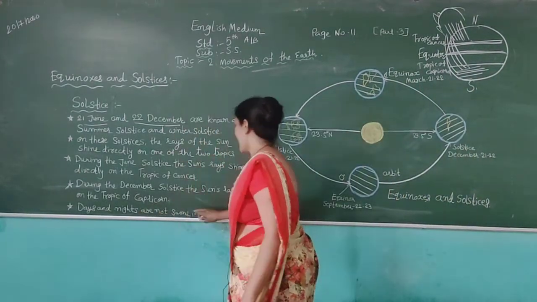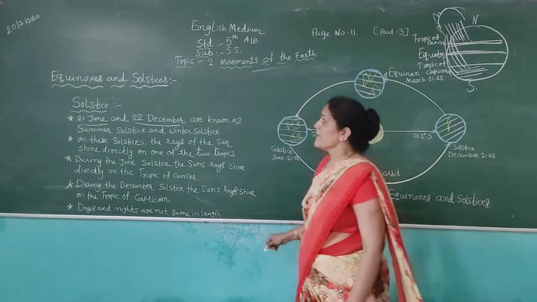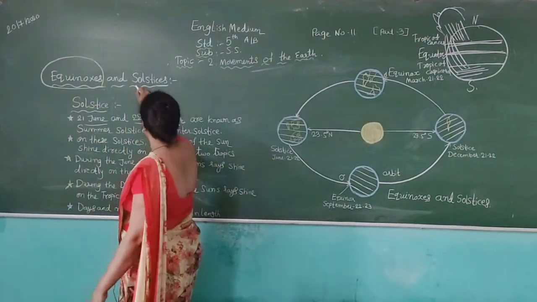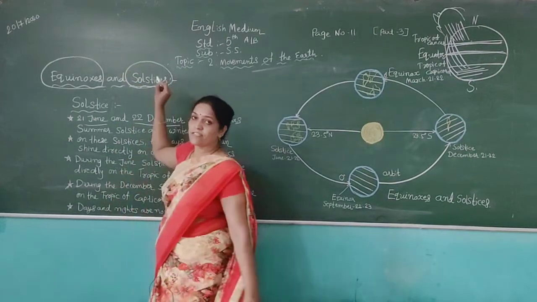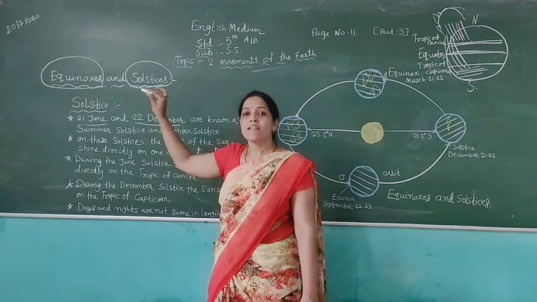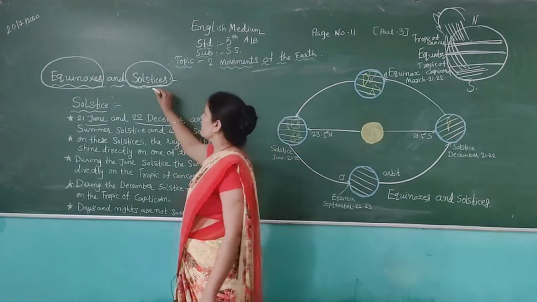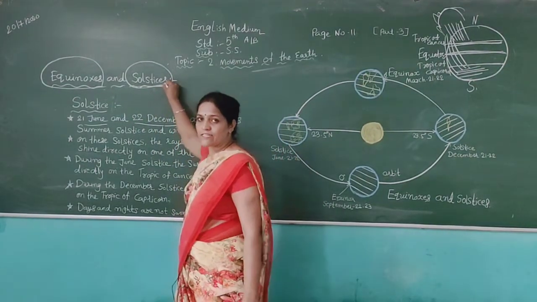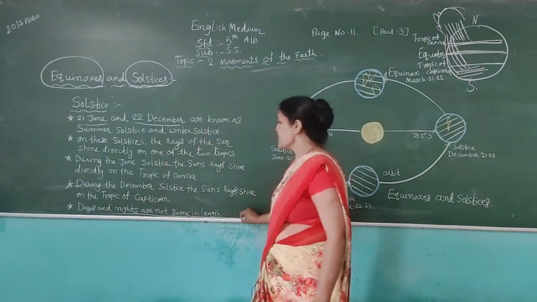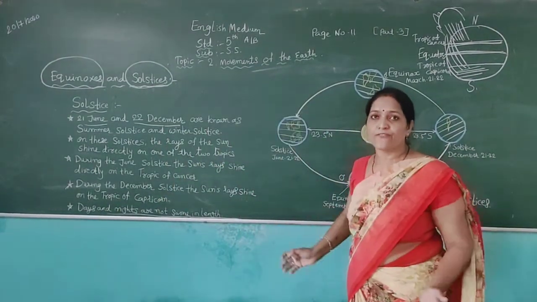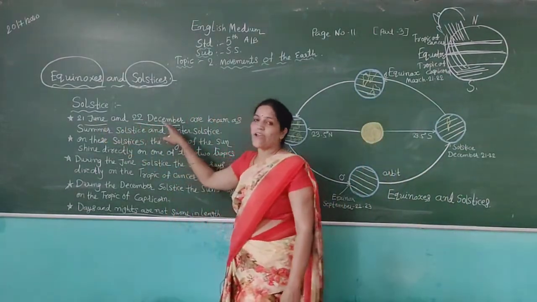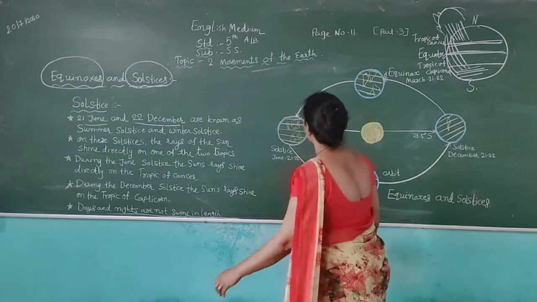Days and nights are not the same length. Now friends, what is the difference between equinox and solstice? In equinox, days and nights are equal in length, but in solstice, the days and nights are not the same length. Both are different during 21st June and 22nd December.